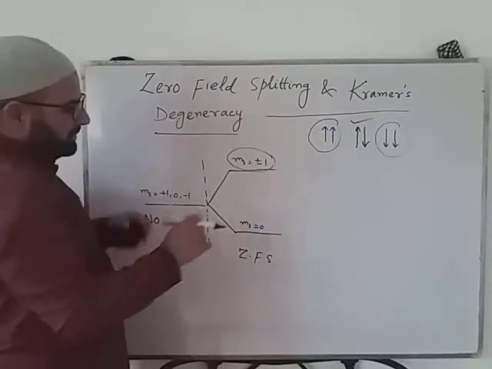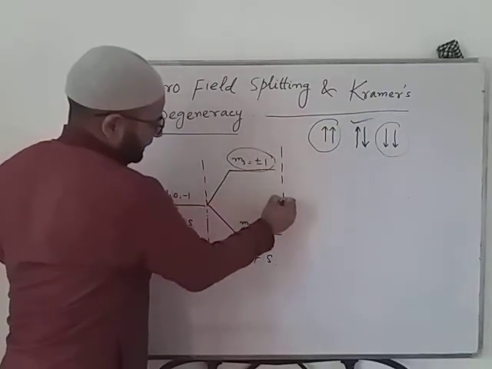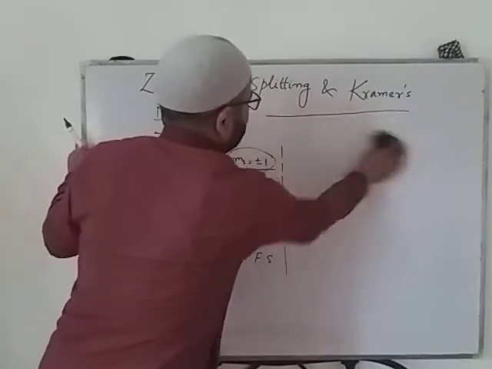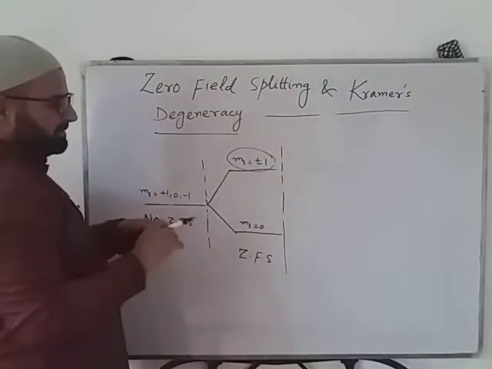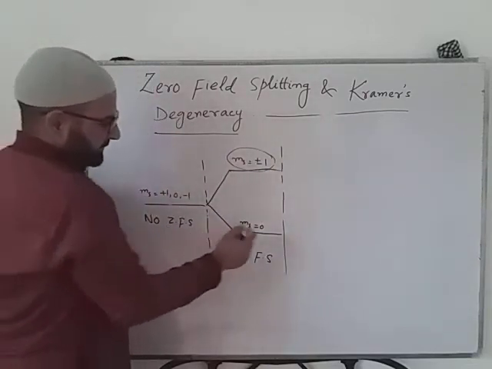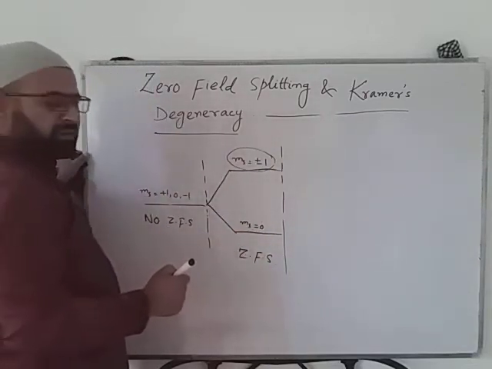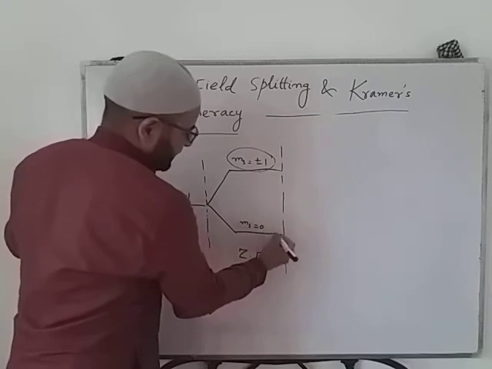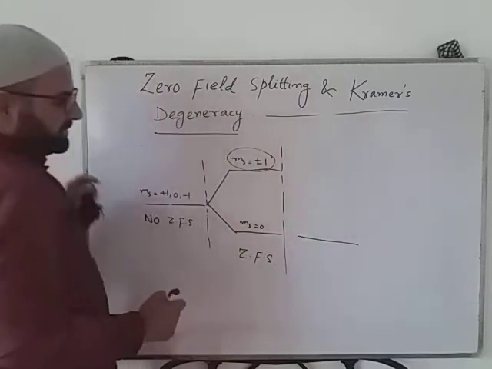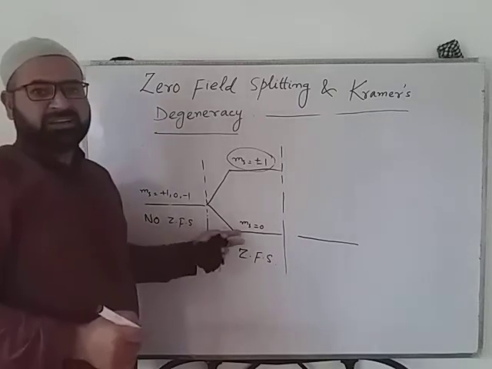Now we will apply a magnetic field, as we apply in EPR spectroscopy. Here ms equal to 0, since it is a single state, will remain as such. It will not split because there is only one energy spin state.